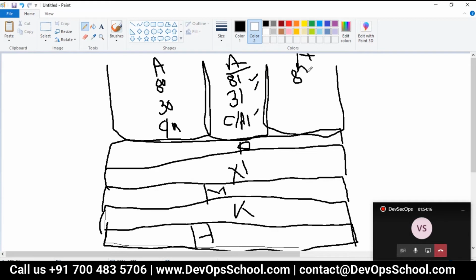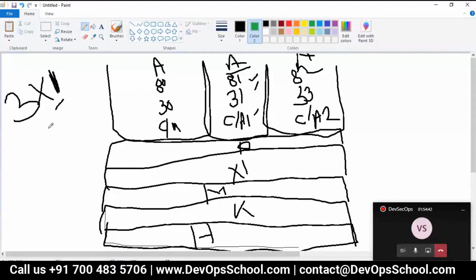Port 82? Yes. PID 33? Yes. C Apache 2. Can I run it or not, guys? Yes. So now here, three applications. Think three applications. How many operating systems? One. And no hypervisor.